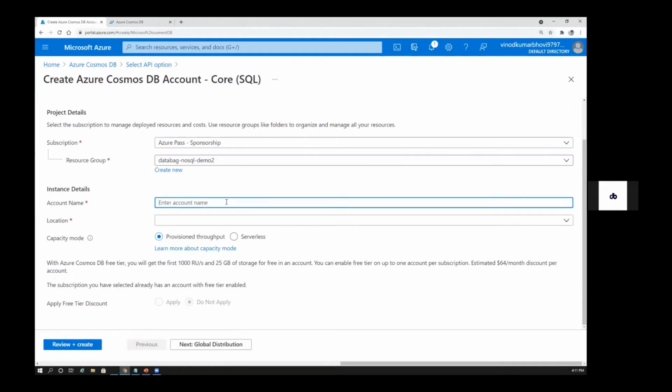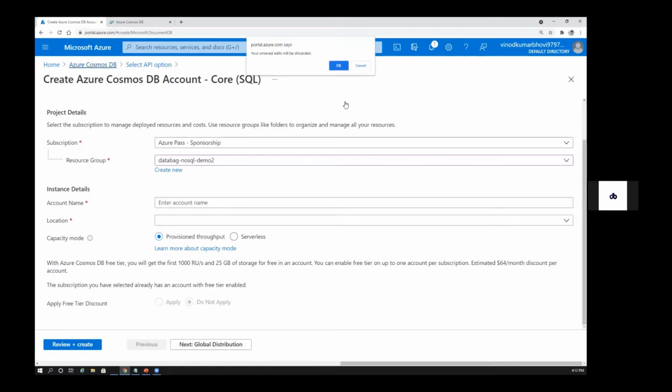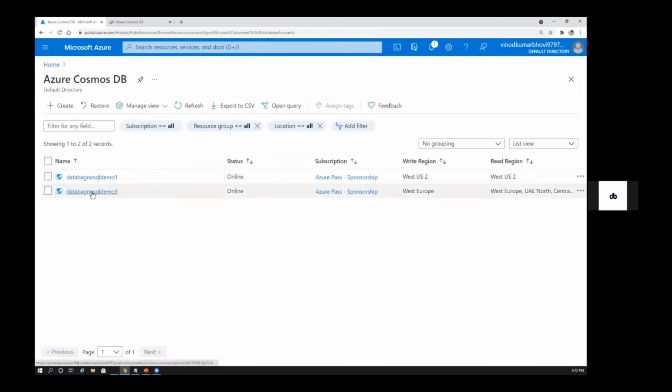Here you have to give a unique account name within this resource group, and you can select the location. I think we have discussed the capacity mode, what is provisioned throughput and what is serverless. We know that. And once this is done, you go next, click review, and then you create your Cosmos DB. Congrats if you have done that for the first time, because you now know how to create Cosmos DB. So let's try to see the already created one.